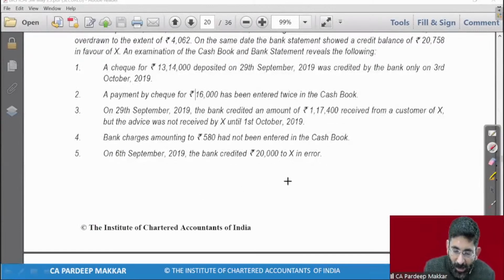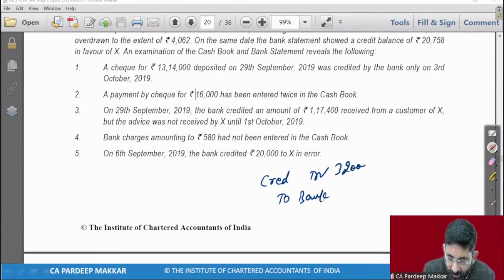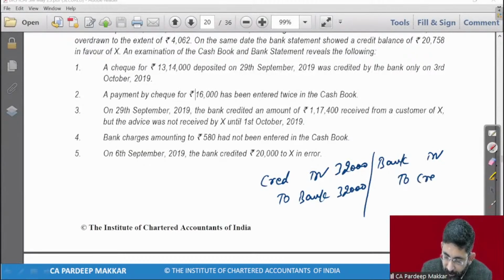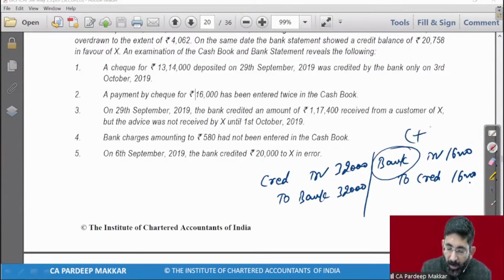अगर आपको ऐसे नहीं समझ लग रहा, I would like to give you according to that. Payment creditor account debit to bank 32,000. We have entered twice. Now how to rectify it? We have to make an entry bank account debit to creditor 16,000 because the amount was 16,000 which is to be entered. So you have to do this way. You will have to add it in bank account. Okay, that I have done.